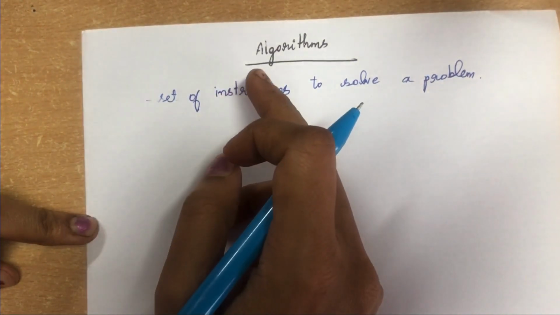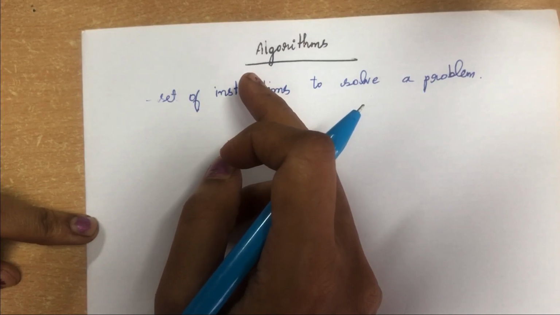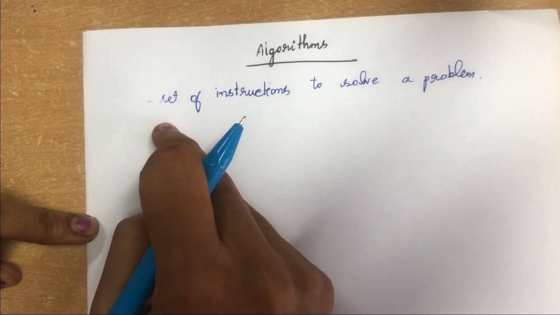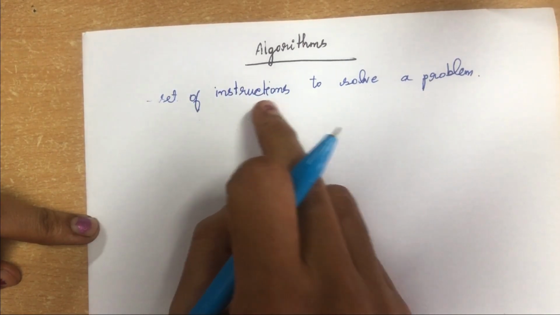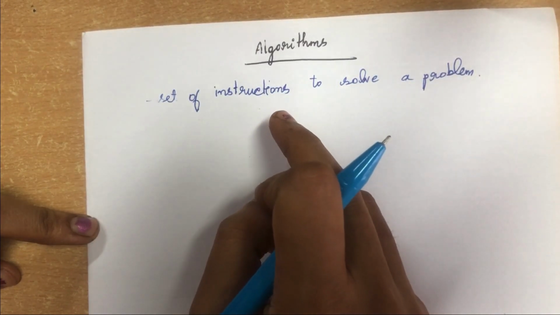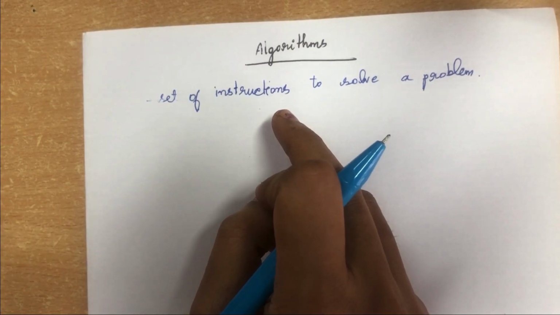Let's get started with algorithms. So the first topic in problem solving and Python programming is algorithm. So what is algorithm? Algorithm is nothing but a set of instructions to solve a problem. So when any problem is given to you, the first step is writing an algorithm.